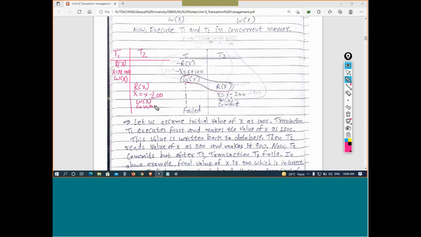So whenever I am writing the commit operation, that means the transaction has been completed successfully and the update made by the transaction has been stored permanently. But what happened? Somehow the transaction T1 was rolled back, or I will say it failed. Transaction T1 failed and was rolled back, or I will say aborted. If it is failed, then it means I have aborted it. Aborted means transaction T1 did not happen.